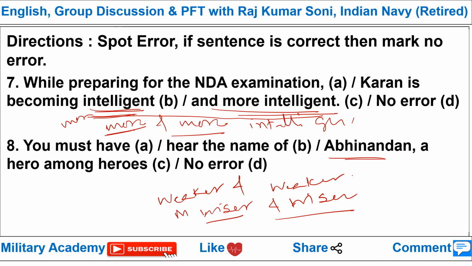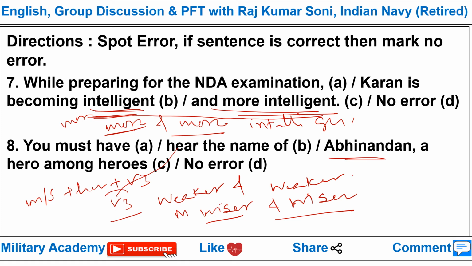Viewers, while you are talking about future perfect tense, future perfect tense requires subject plus will or shall plus have plus V3. We use it for showing some possibility, etc. So we are talking about: you might have heard, you must have heard, you will have heard. Please pay attention while you are showing some possibility, so you will have heard the name of Abhinandan. Normally what is required is will, then have, then heard. V3 is the correct word here.